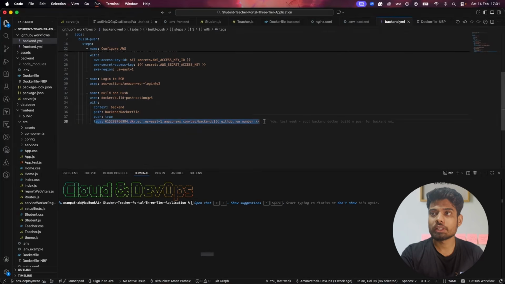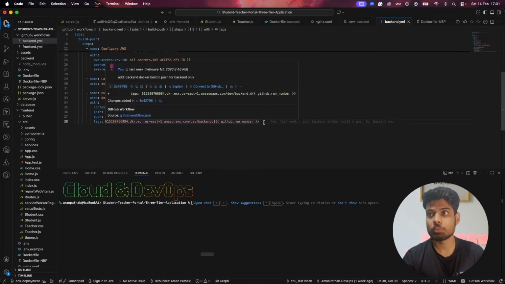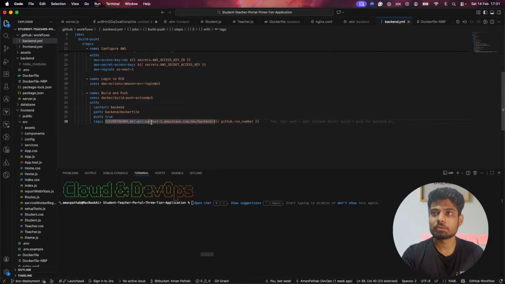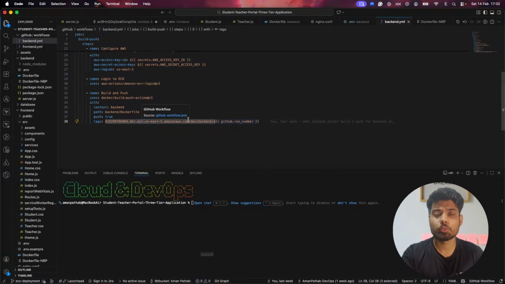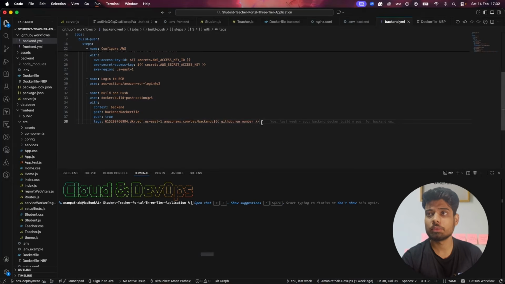And then we have to provide the tags, like what exactly the tag would be. So this would be the tag, and this is my account name and the ARN that you can say. This is the repository path for my backend repository, slash dev slash backend, and the tag would be github.run-number. So the run number of GitHub Actions would be there. It's not going to start from one. It will start from the number left from the previous run.